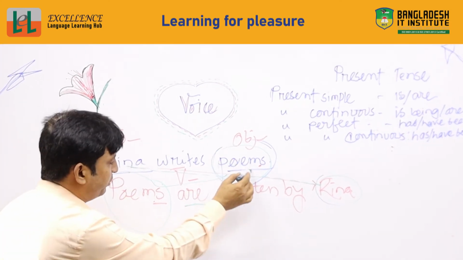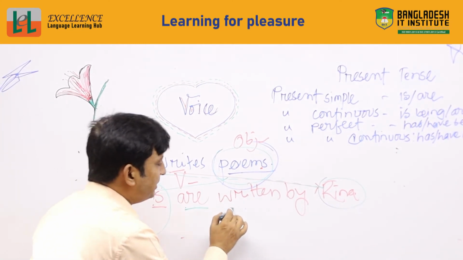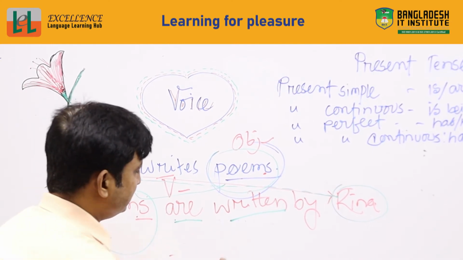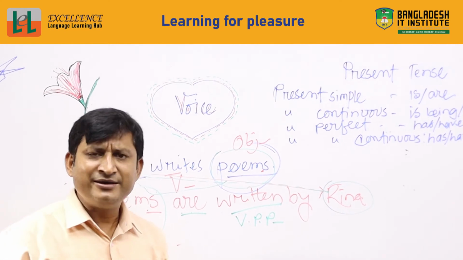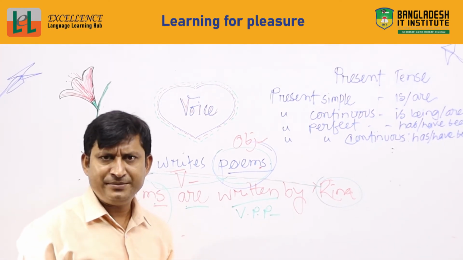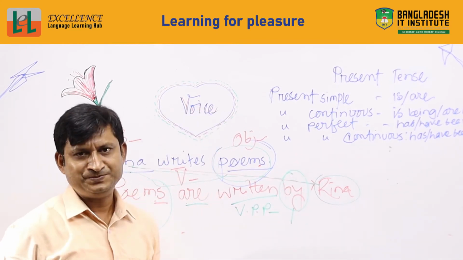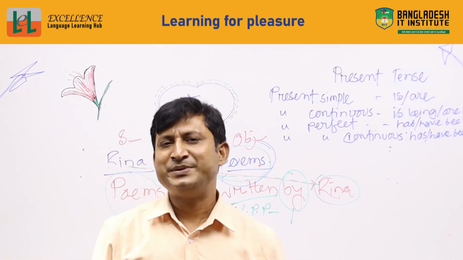So here is poems and here is are. The verb will always be in past participle form, that is V3. Most of the time the preposition by will be placed just after the verb and before the object. This is the very simple way to change from active to passive voice.